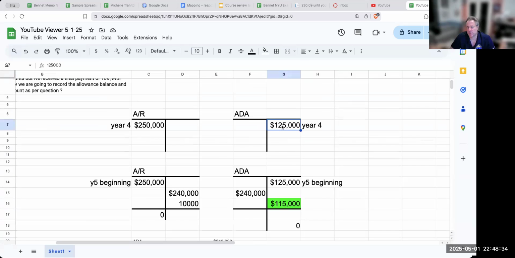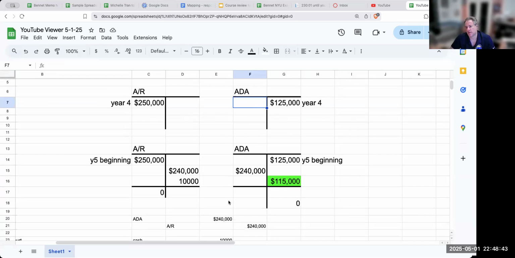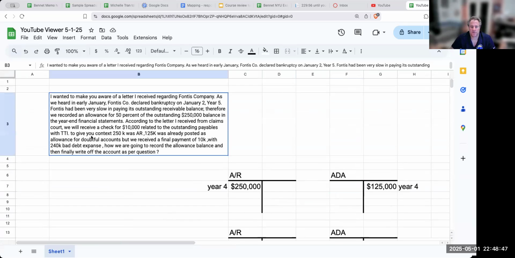Note that over here, because I've already reserved for it in the prior year, I would have recorded bad debt expense, crediting the allowance for doubtful accounts. Usually there's going to be more than just this one particular thing. But let's have some fun. I'm going to plug this into my AI app and see what my AI application says.